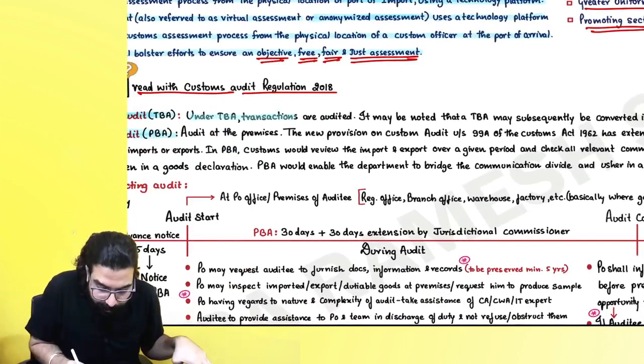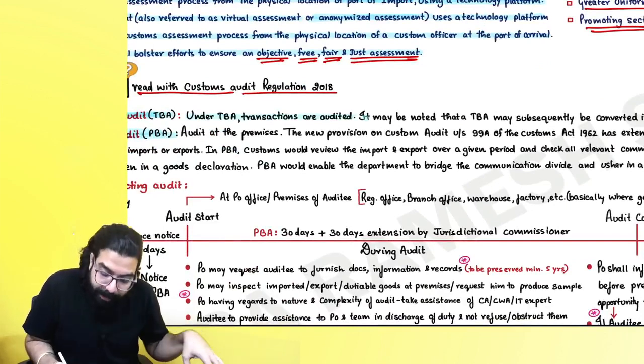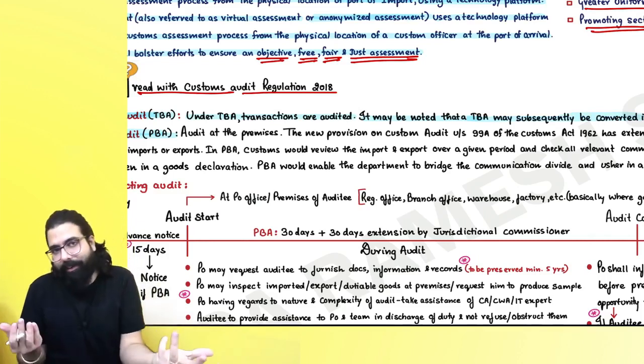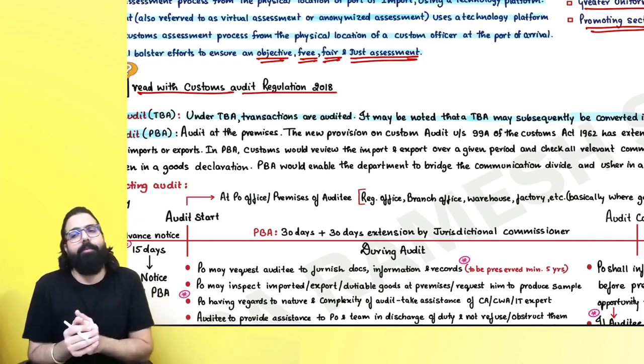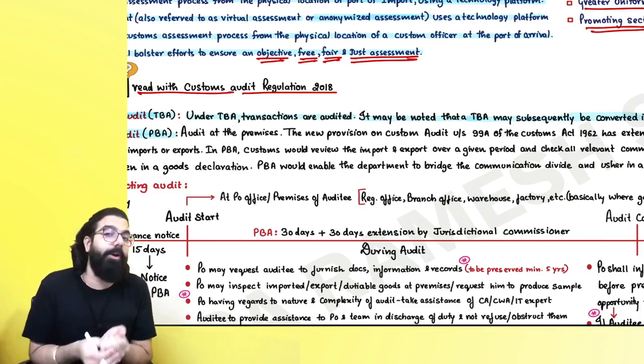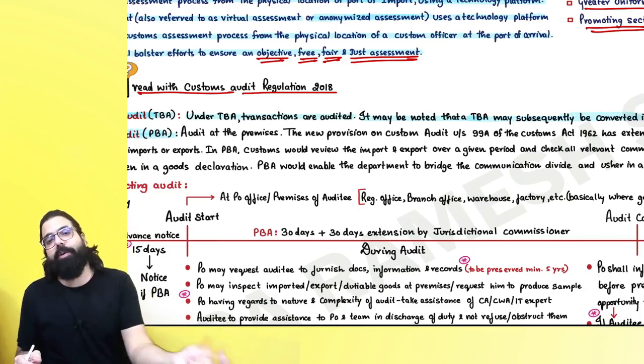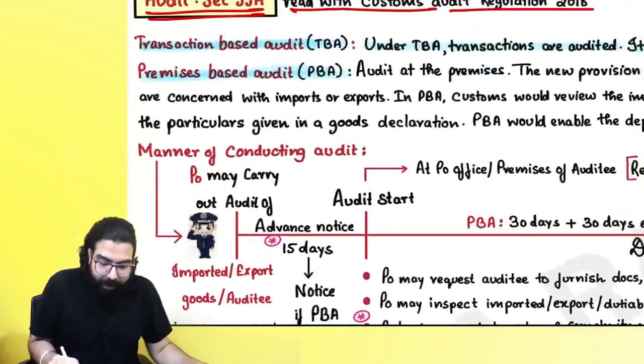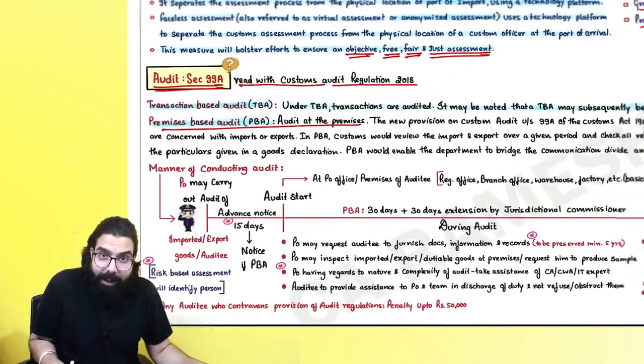Sir, under transaction based audit, transactions are audited. It may be noted that transaction based audit may subsequently be converted into premises based audit. Might be the officer is doing transaction based audit. He feels that he should come to a premises and check the goods which you have imported or exported. Then in that scenario, transaction based audit will become premises based audit. After that, sir, premises based audit means audit at the premises.